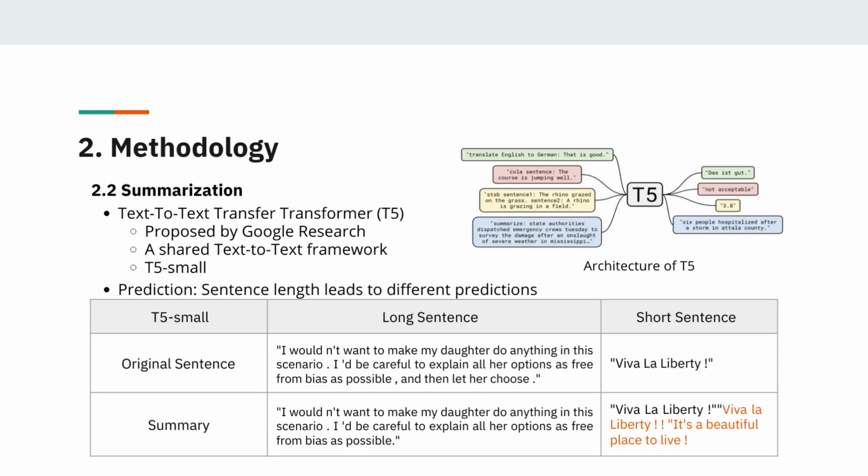In order to make the prediction result a readable sentence, we then use a pre-trained summarization model, text-to-text transfer transformer, T5, which was proposed by the Google research team. It's a shared text-to-text framework and can do translation, classification, and many other downstream tasks. After fine-tuning our T5 model, we find that for long sentences, the summary result seems more consistent with the training data output sentence format, but for short sentences, the result may contain new words that do not appear in the source text. So we then further analyze the relationship between text length and summary result.